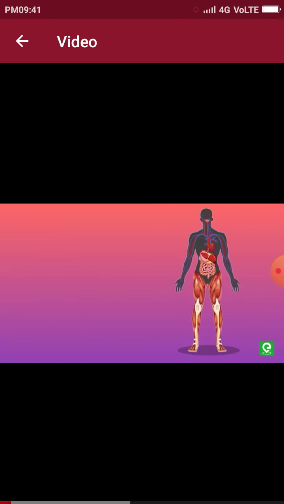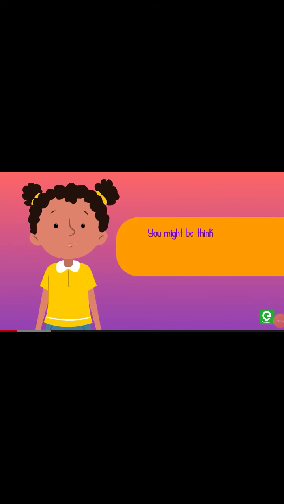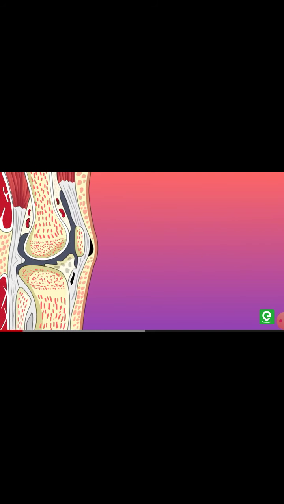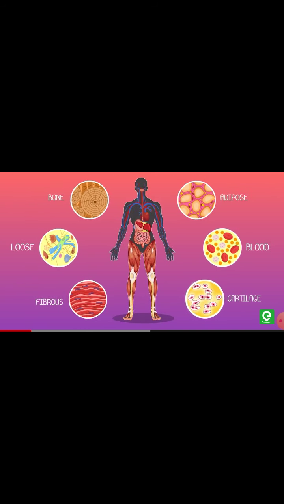So, do you know which type of tissue connects the different organs of your body? You might be thinking about connective tissue. Connective tissues are most abundant and widely distributed in the body of higher animals. Bone, loose, fibrous, adipose, blood, cartilage are all connective tissue. Let's examine different types of connective tissue and their functions.